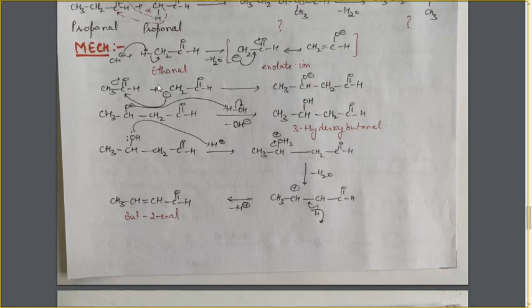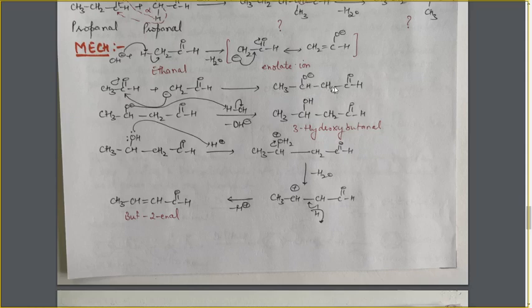Now, regarding the mechanism of this reaction, the OH⁻ will remove the H⁺ from the alpha position due to its acidic nature, giving rise to the enolate ion, as I have already discussed. This enolate ion, a negatively charged carbanion, will behave as a nucleophile and attack the carbonyl group of the other molecule, just like a nucleophilic addition reaction. So this nucleophile will attack this carbon atom, and this double bond will go to this oxygen atom,